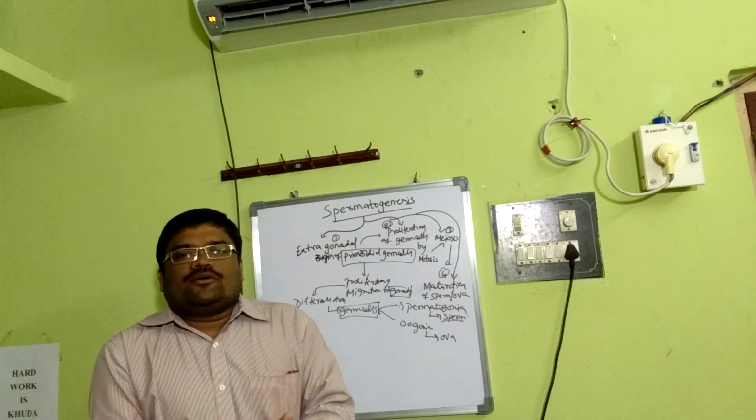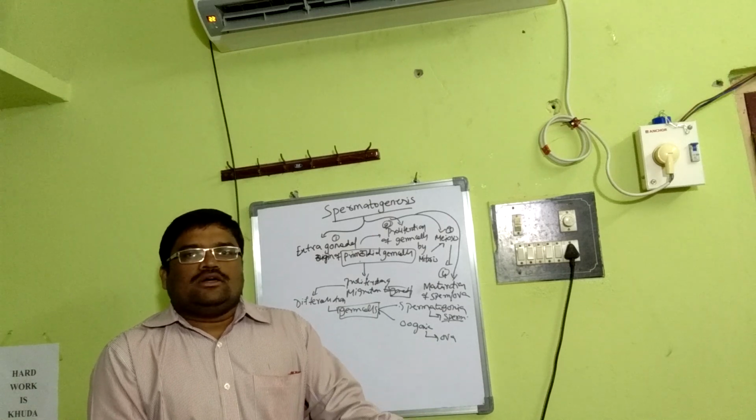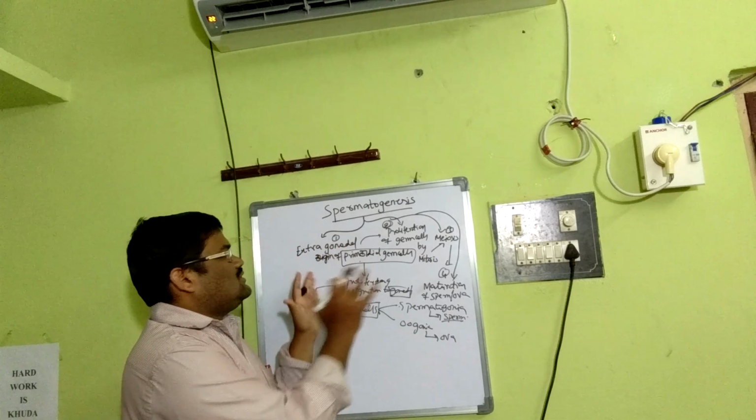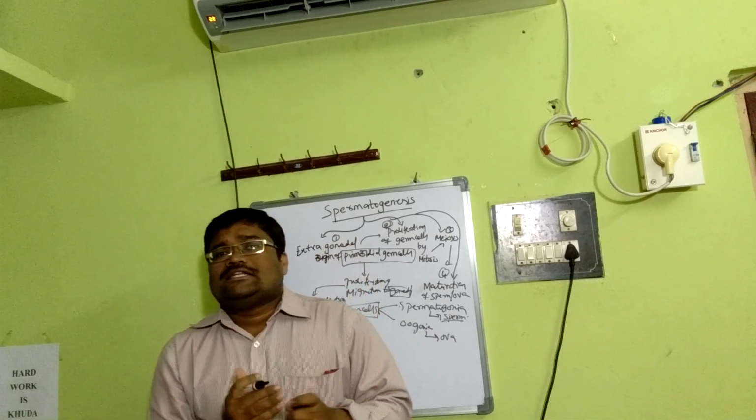Later they gradually develop into the respective sex cells or gametes, sperm and egg, what we call gametogenesis. This is the whole outlook of spermatogenesis.